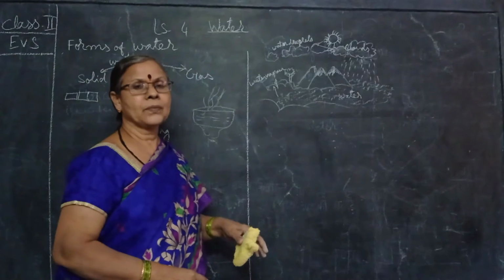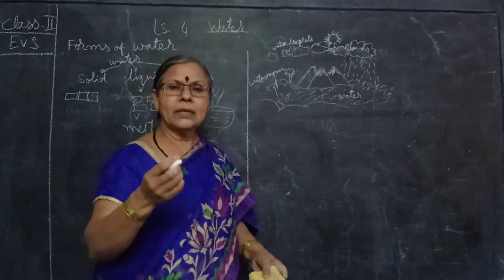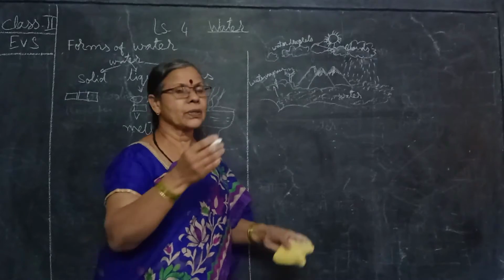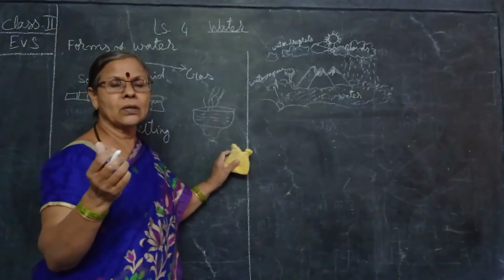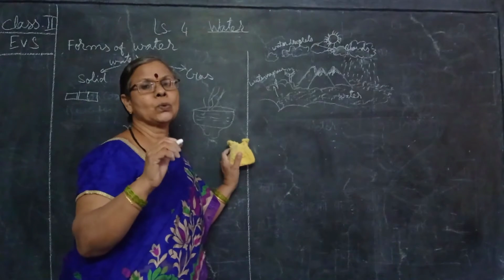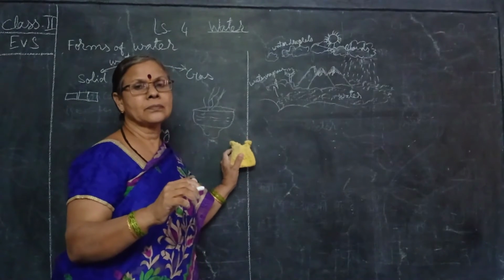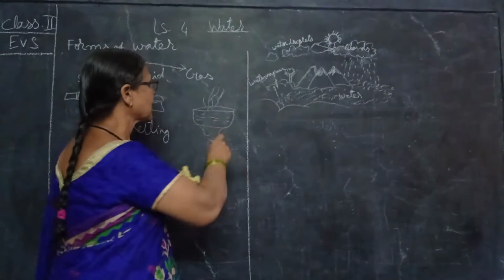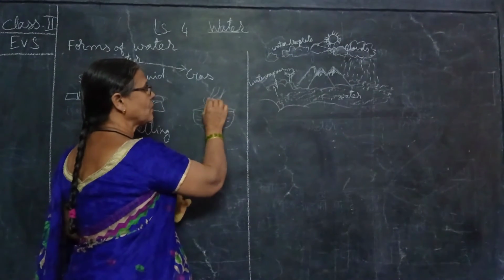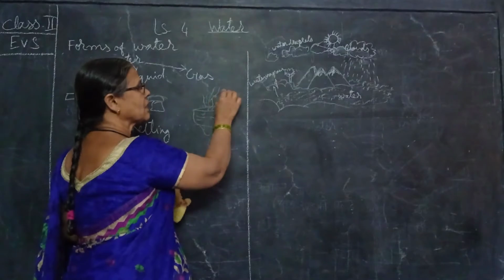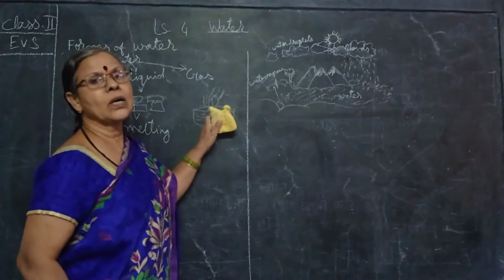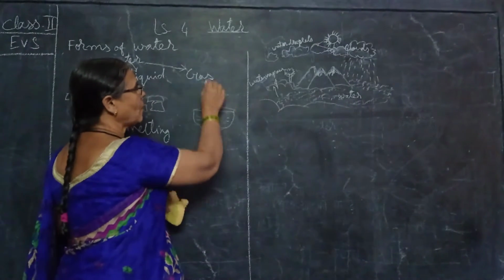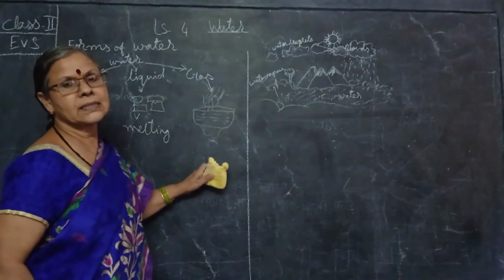What I told you, you can practically see when you boil the water. Ask your mother or some elderly person to boil it, and after some time you can see the vapors coming on the surface of the water. So this is called water in the form of gas.